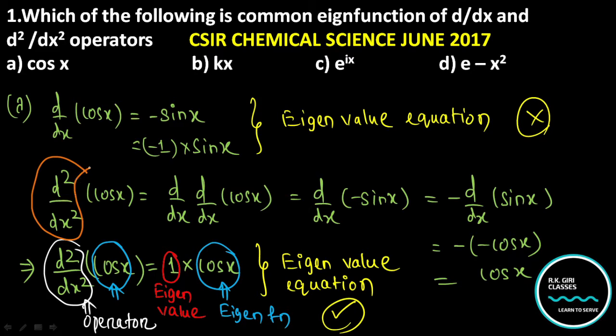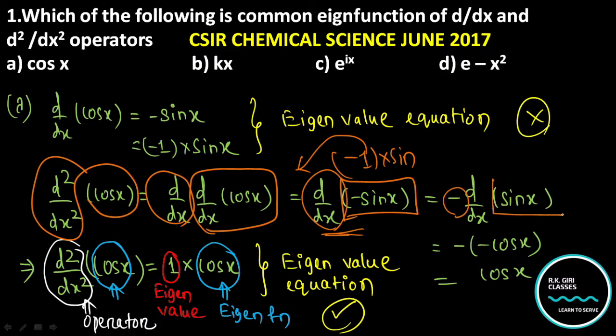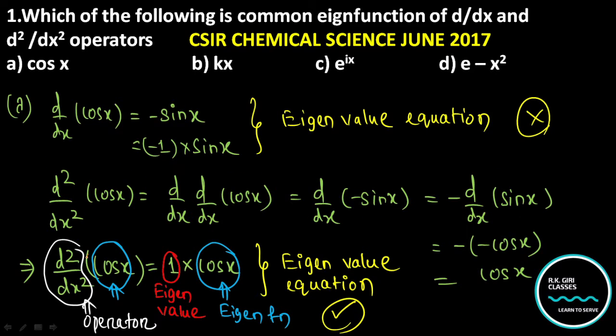So this is d square by dx square with cos x, that means d by dx with cos x, and after that you will have another derivative with respect to x, that is minus sin x. You represent it like this, minus 1 into sin x. This minus 1 is a constant, so you put the constant outside of the operation, that is d by dx sin x, that is minus cos x. Minus of minus cos x is cos x, that is 1 into cos x. So what you got for d square by dx square with cos x is 1 into cos x.